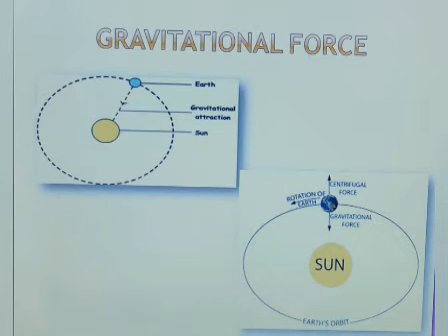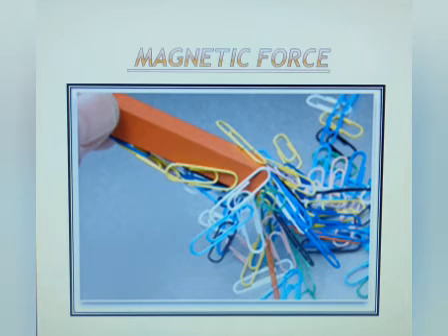Now the second is magnetic force. The force of attraction between the magnet and the metal is known as the magnetic force. If we bring a magnet near an iron pin, it is pulled towards the magnet. It is the magnetic force of the magnet which exerts a pull on an object made up of iron. A magnet not only attracts iron objects, it also attracts and repels other magnets.